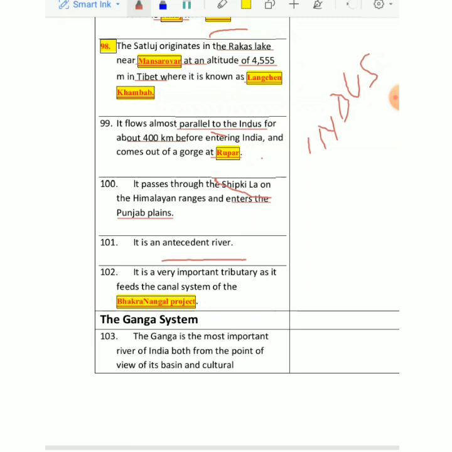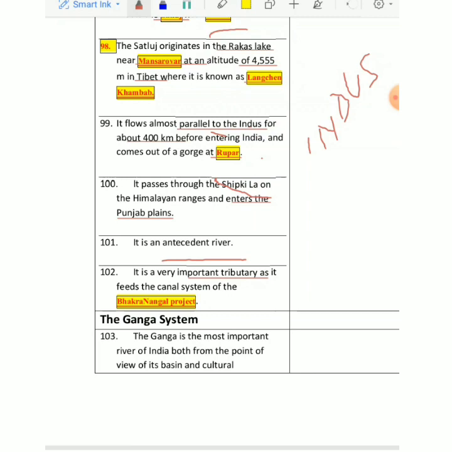It's a very important tributary because maximum hydroelectricity is generated from Bhakra Nangal. So the Bhakra जो dam है, that has been constructed on river Satluj. Therefore it is very very important. So maximum electricity which we are getting now is due to this tributary.